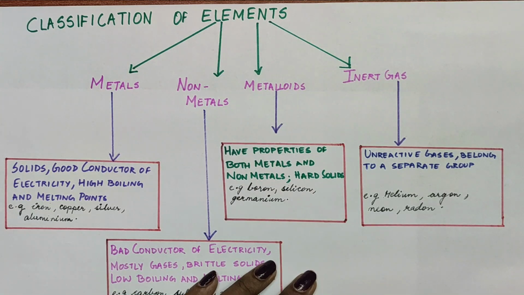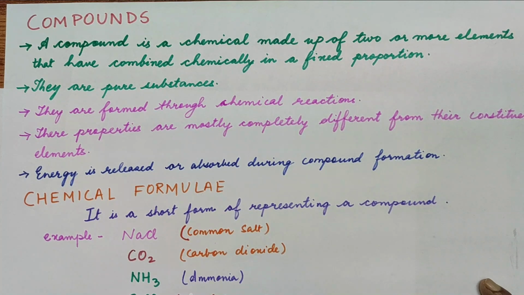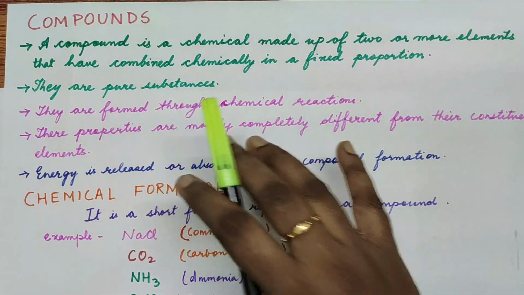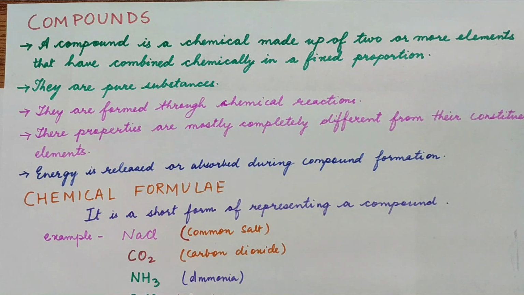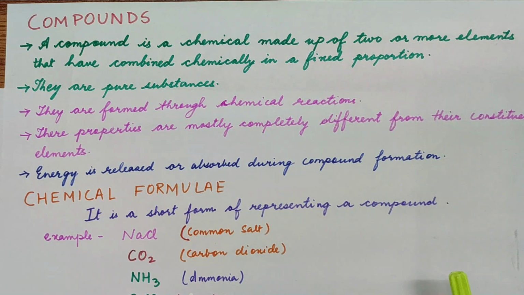Then we move to the next topic, that is compounds. What is a compound? Now, if you have understood about the elements, you know that in chemistry, the different elements combine together in a fixed proportion to form the compounds. So we can say a compound is a chemical which is made up of two or more elements combined chemically in a fixed proportion. Please note that fixed proportion is important. Compounds are always mixed chemically in a fixed proportion.